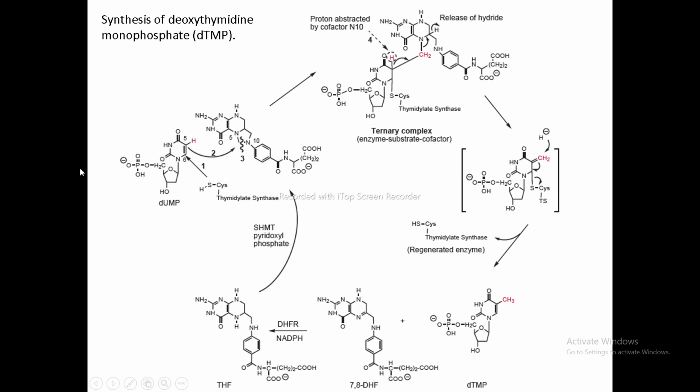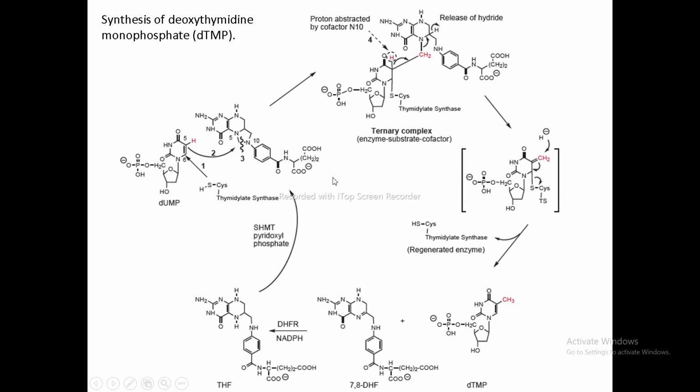If you check out both the structures of dUMP and dTMP, there is only one change: hydrogen is replaced by the methyl group. Otherwise, both structures are the same. But it is not such a simple pathway, because the replacement of hydrogen by methyl takes place in various steps. So this dUMP interacts with the enzyme called thymidylate synthase,